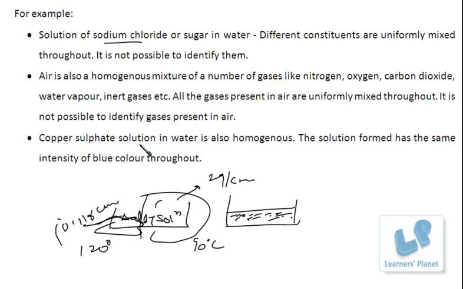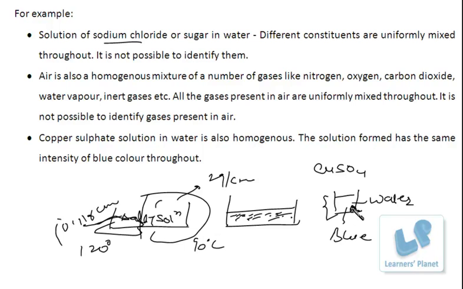I can also mix copper sulfate solution in water. Copper sulfate is a blue colored compound. It is also called blue vitriol. Now when it is mixed in water, a blue colored solution is obtained. The intensity of blue color throughout the solution is the same.